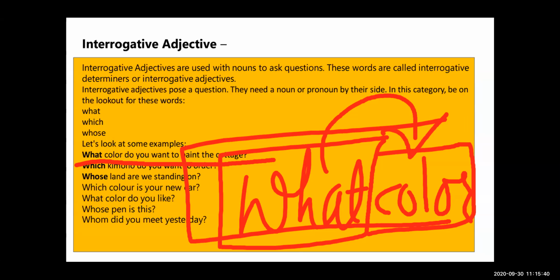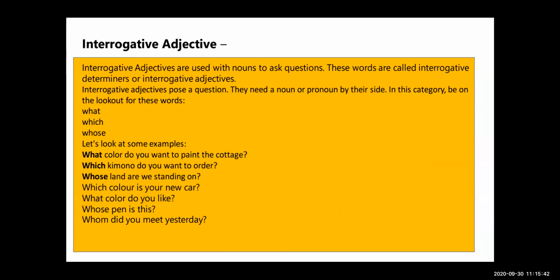Now see: which kimono do you want to order? Whose land are we standing on? Whose land? Which color is your car?